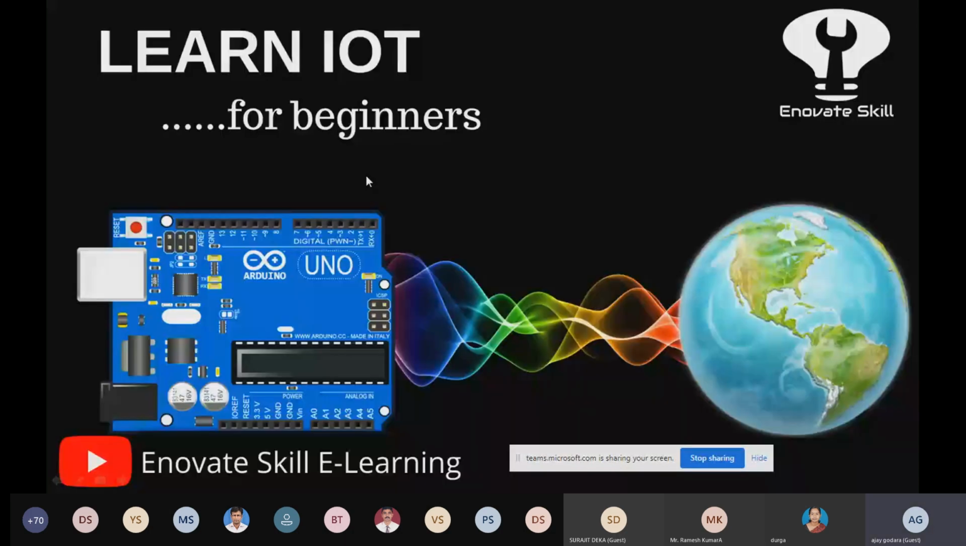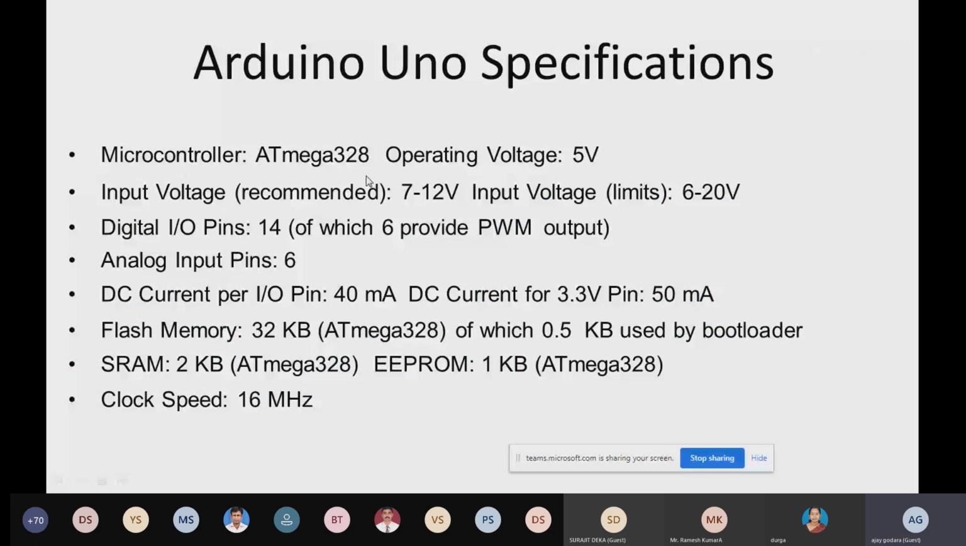So when we talk about Arduino specifications, let's see the specification of the Arduino and how you can use it in a very simple way. The microcontroller in the Arduino is ATmega328, and it operates on a voltage of 5 volt. The input voltage is 7 to 12 volt, and the voltage limit is 6 to 20 volt. There are 14 digital input output pins, out of which 6 provide PWM output, and there are 6 analog input pins.